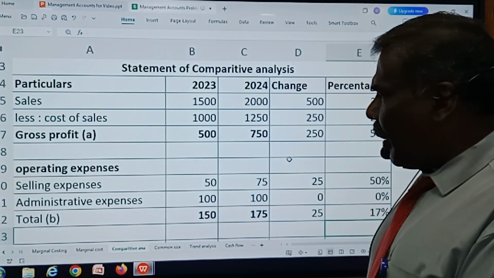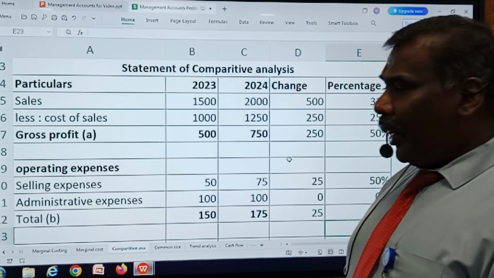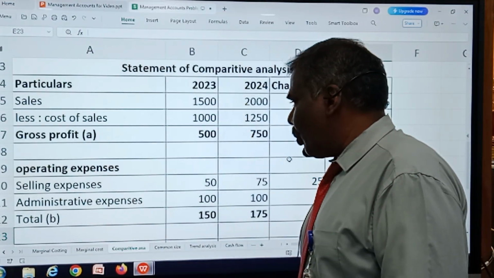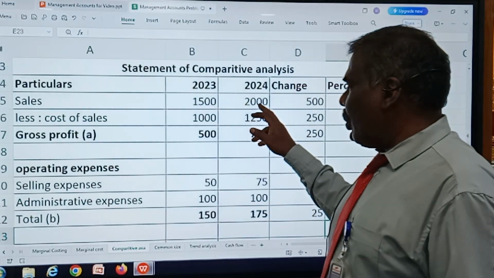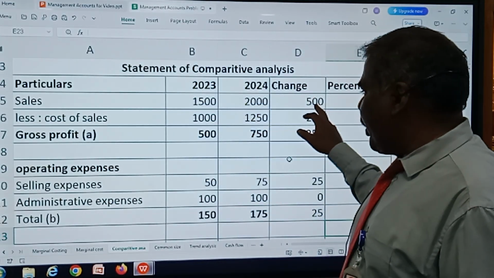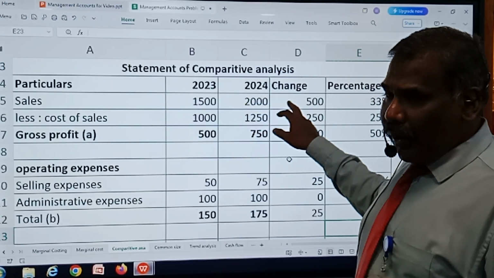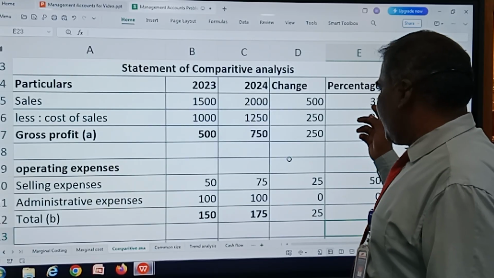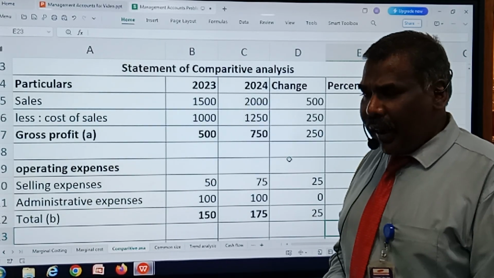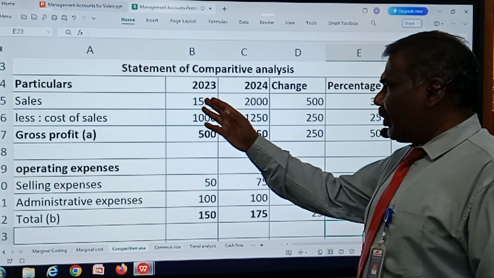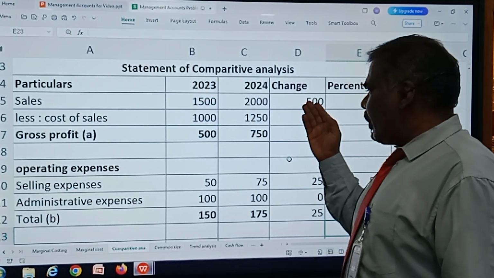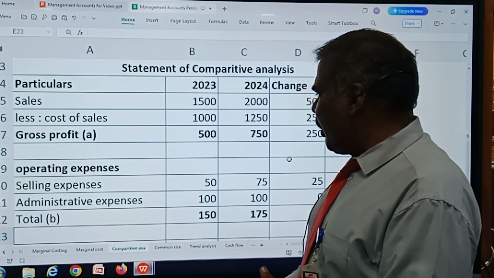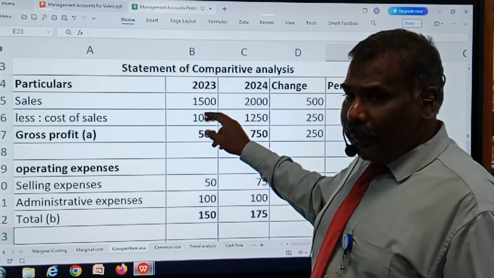First, we have to form it in the format: sales less cost of sales gives me gross profit. In the year 2023, it was 1,500, while in the year 2024, it comes to rupees 2,000. So that's a change of 500, that is an increase. The percentage has to be calculated based upon the base year 2023. What is the amount of change divided by the base year? The change between the two years is 500, which has to be divided by 1,500.